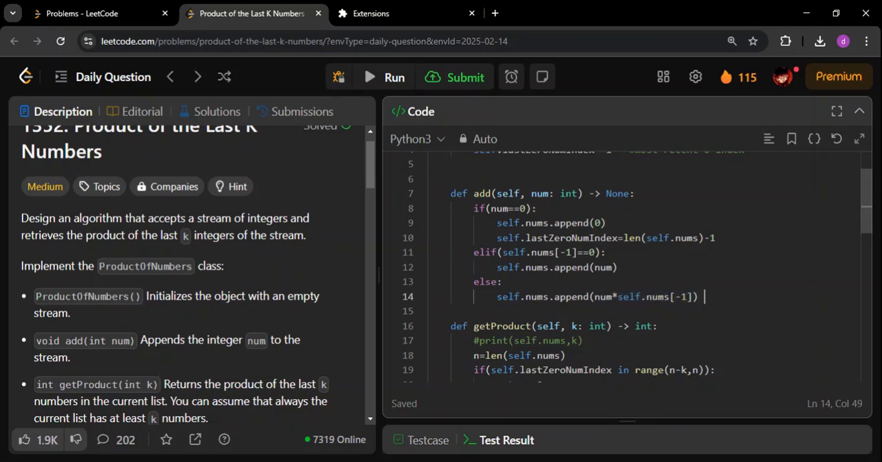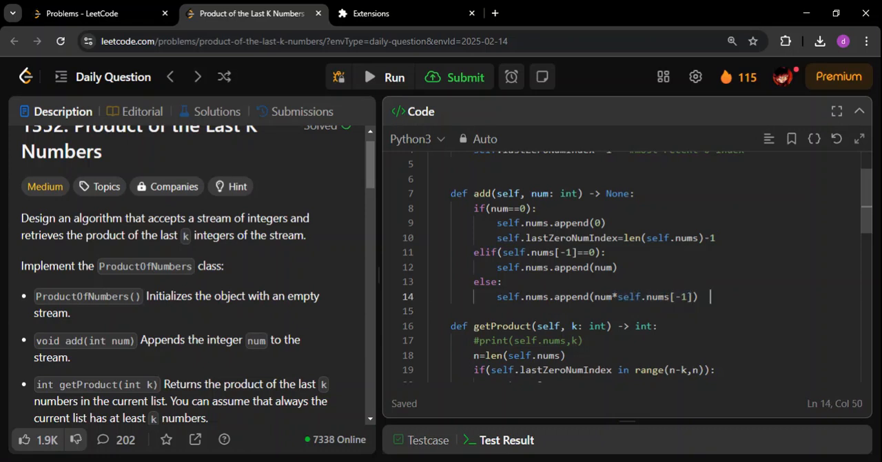So whenever a number comes, what you have to do is take the last number in our prefix product, which is self.nums[-1]. -1 will give you the last number that we inserted here. We have to multiply this number with our current num, which is your input currently. This num should be multiplied with the last number in the prefix product. This will give you the prefix product for this number. As simple as that, you have to append.